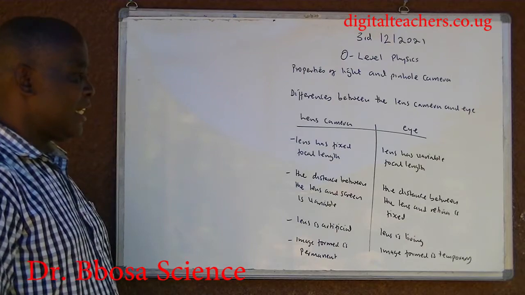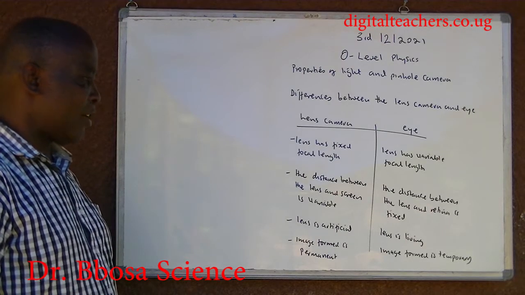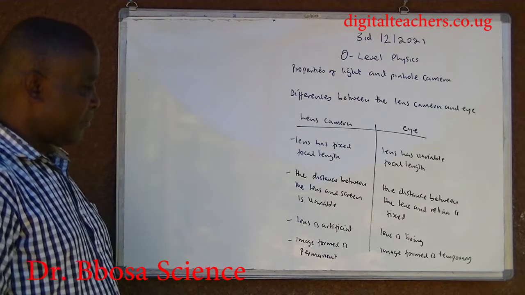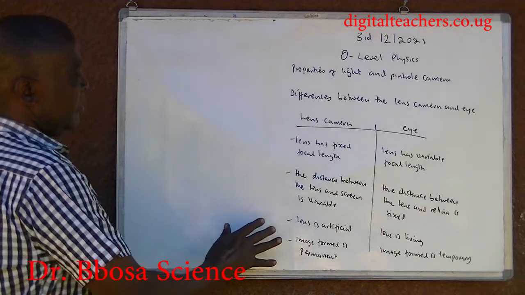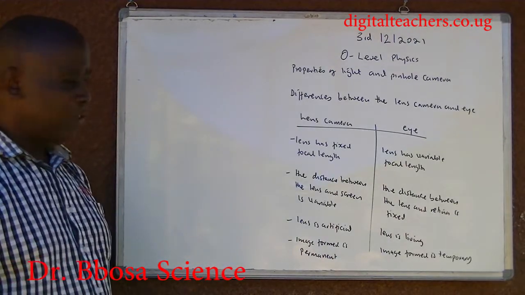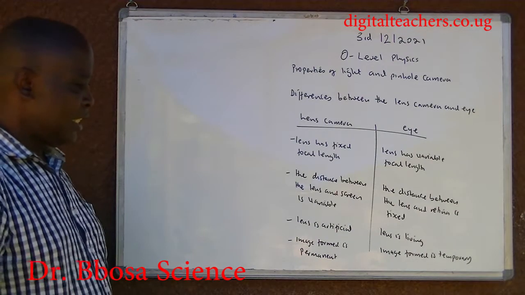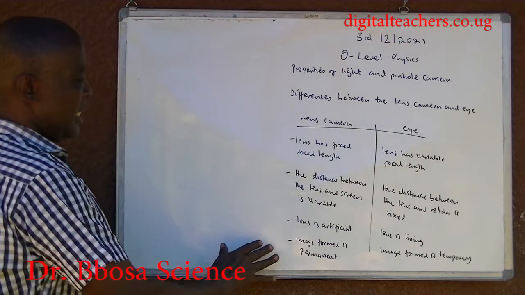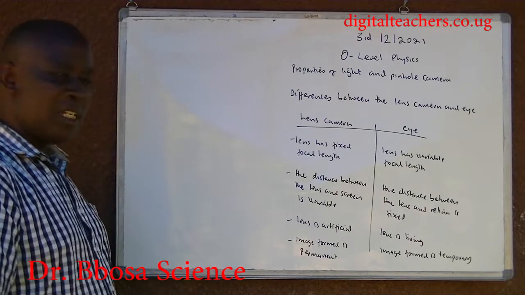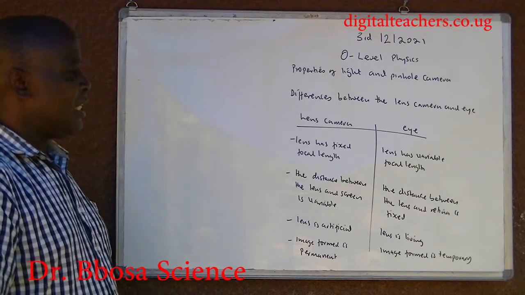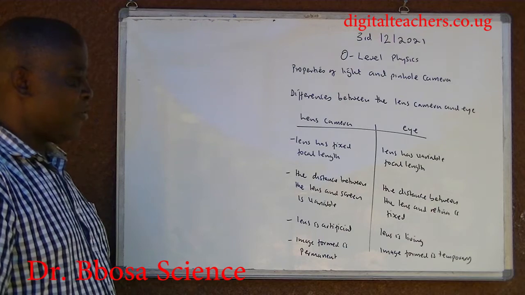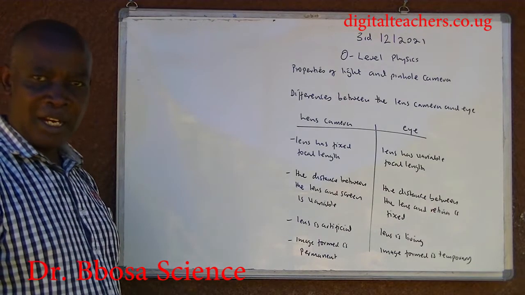In the eye, the distance between the lens and the retina is fixed. The lens is artificial in the lens camera. In the eye, the lens is living. In the lens camera, the image formed is permanent. In the eye, the image formed is temporary.